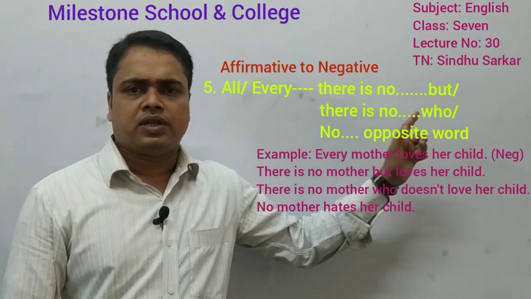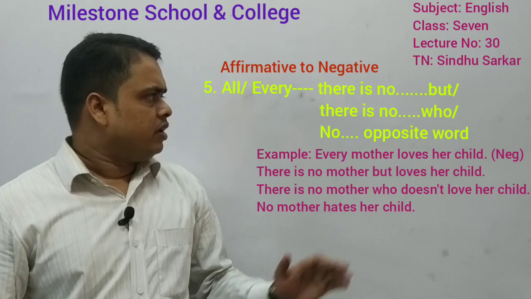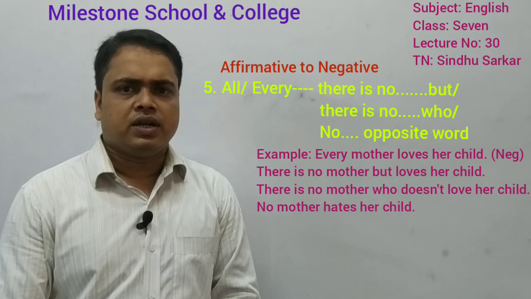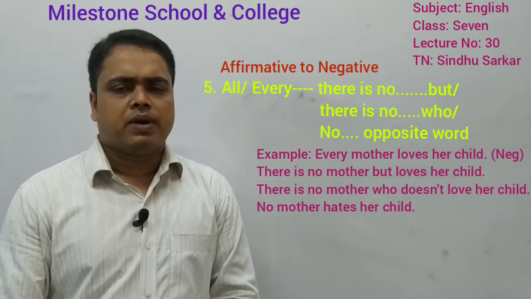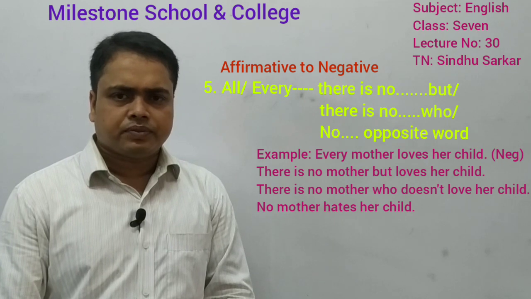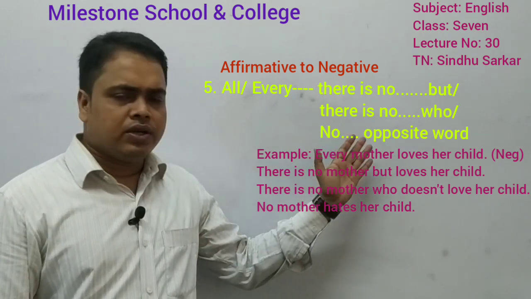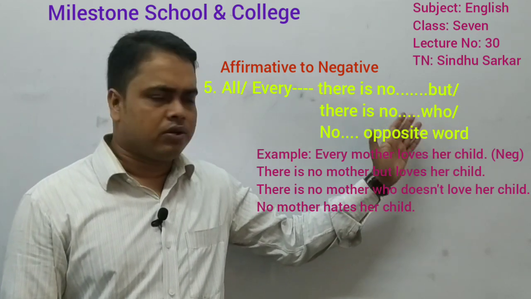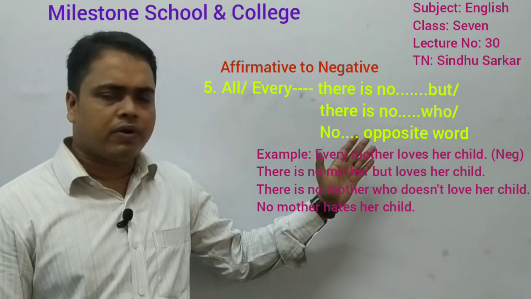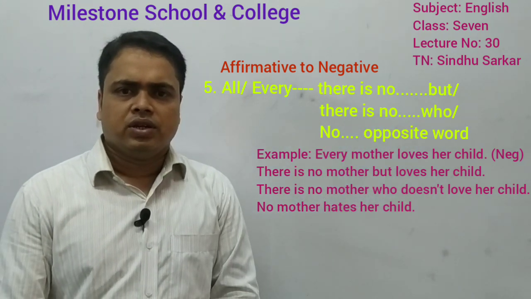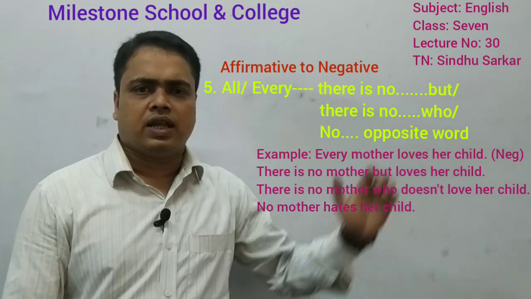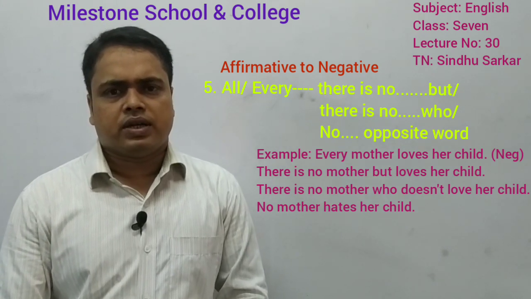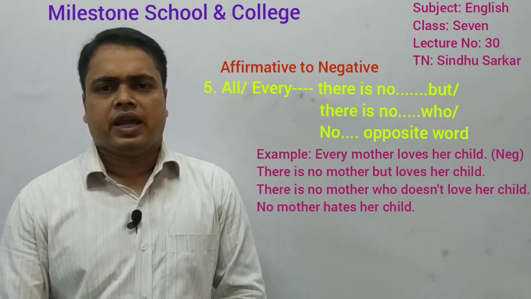According to the first one, you can change it in this way. There is no mother but loves her child. Then, there is no mother who doesn't love her child. Okay. So, you can follow this one also. And then, you can follow another way, that is, no mother hates her child. So, you can follow these three ways if you get all and every before the subject as an adjective.